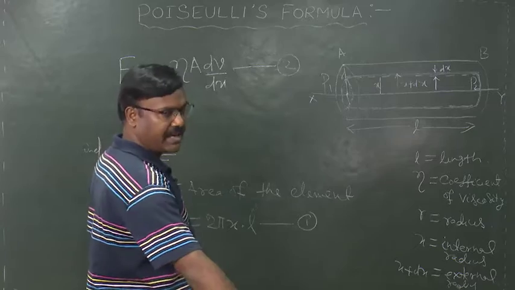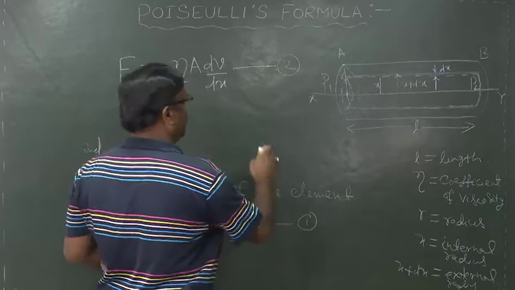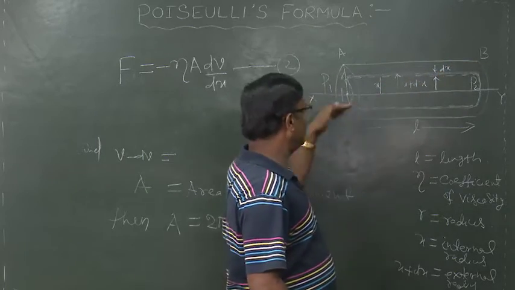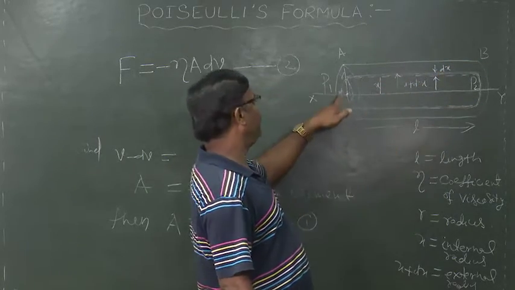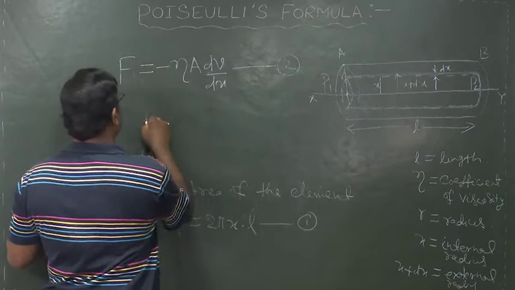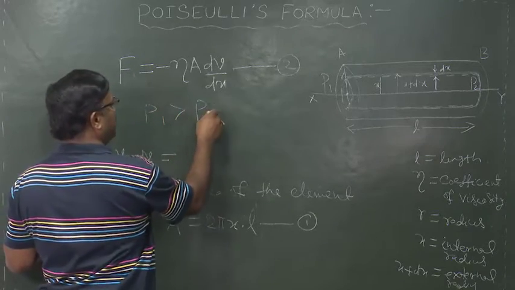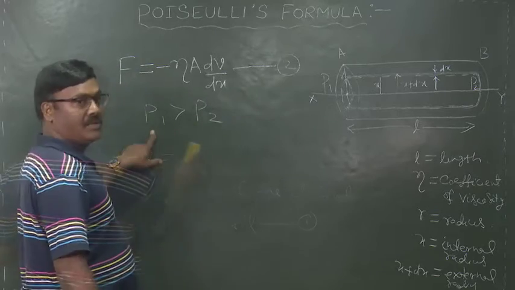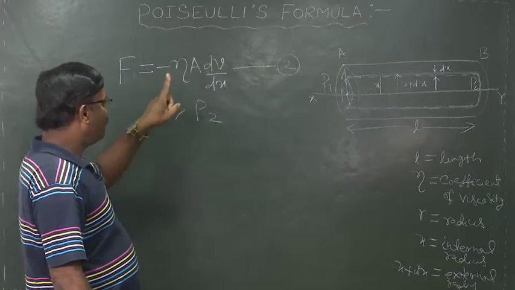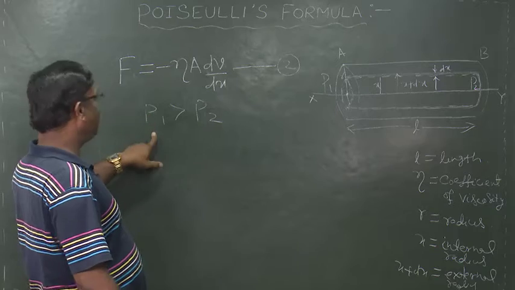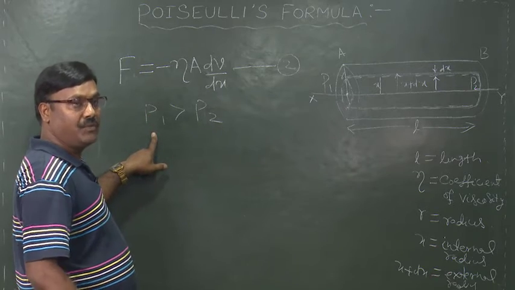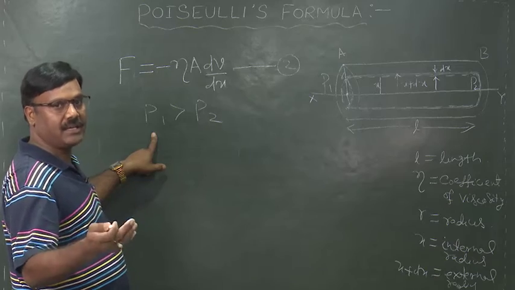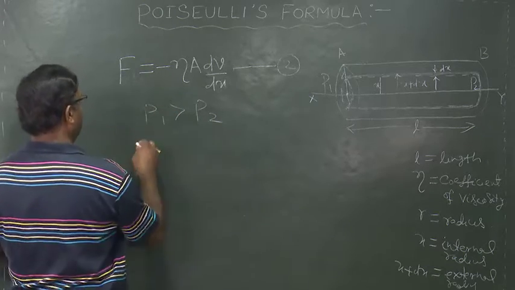Now, if the liquid flows from A to B, that is from left to right, then P1 will be more than P2, that is P1 is greater than P2. So, the force due to the pressure will be how much? Pressure is equal to force by area, so force will be pressure into area.